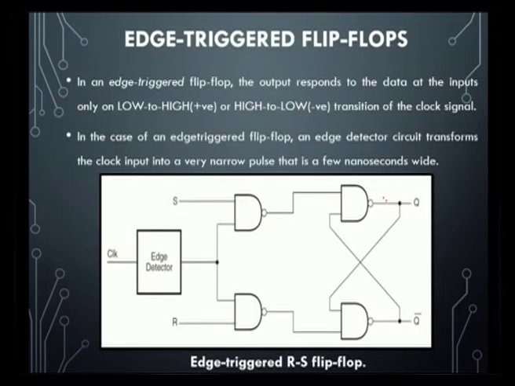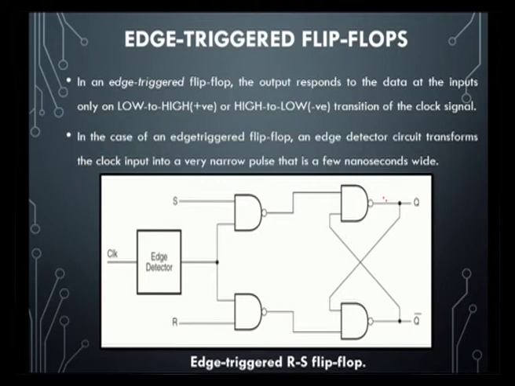Next we move on to edge trigger flip flops. In an edge trigger flip flop, the output responds to the data at the inputs only on a low to high transition, that is positive triggered input, which we call positive edge trigger. From low to high it is called positive edge triggered, or high to low it is called negative edge triggered flip flop. This transition of the clock helps in the operation of flip flops. In the case of an edge trigger flip flop, an edge detector circuit is used, that will transform the clock input into a very narrow pulse, of a very few nanoseconds.